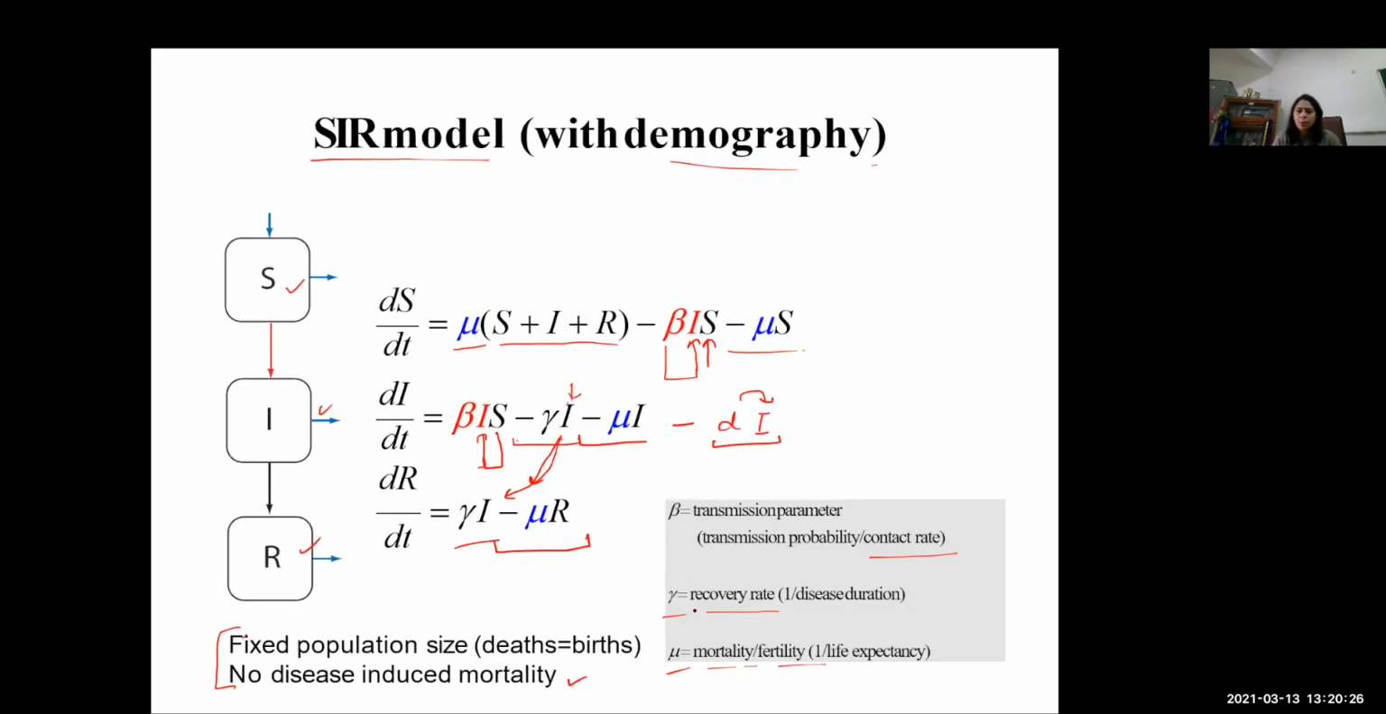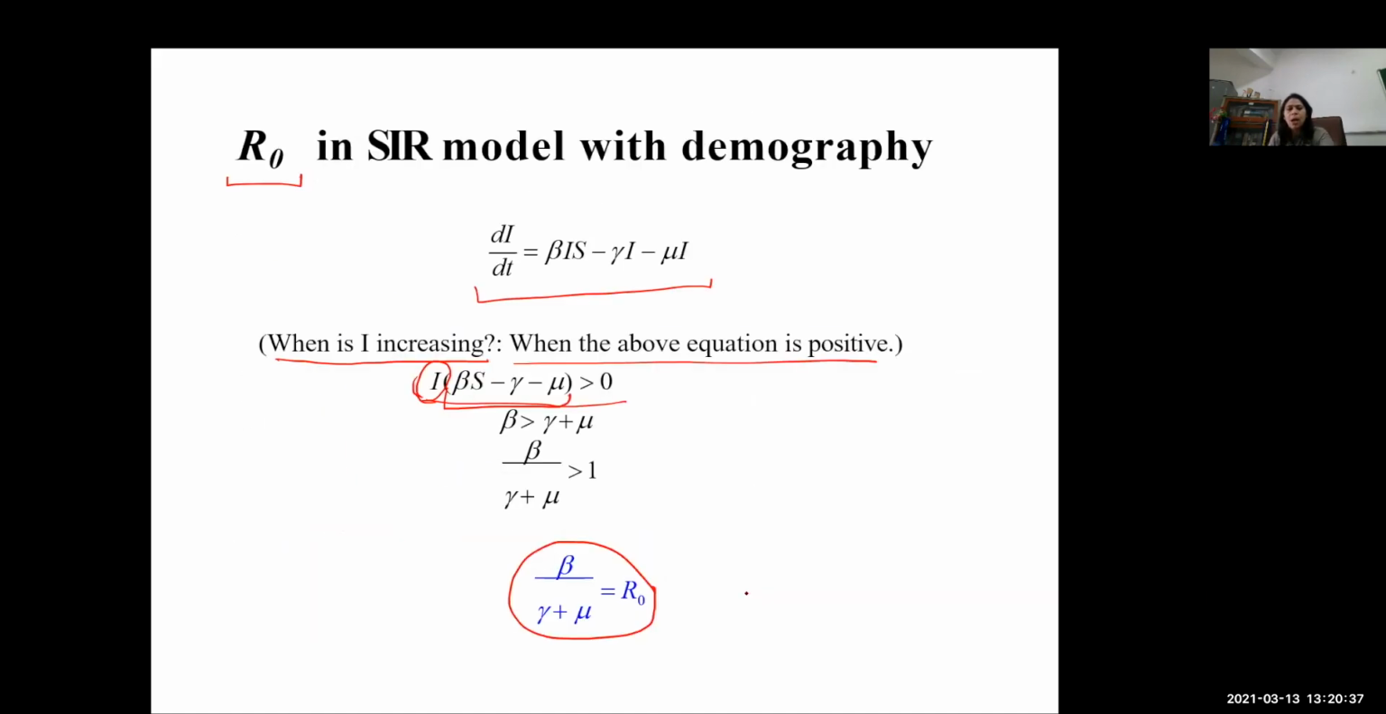So mu was mortality, depending on the life expectancy also, and gamma is the recovery rate. So you can see that our reproduction number is depending upon the transmission rate, the recovery rate and the mortality of the population. So that's how this reproduction number will be calculated for a particular situation.